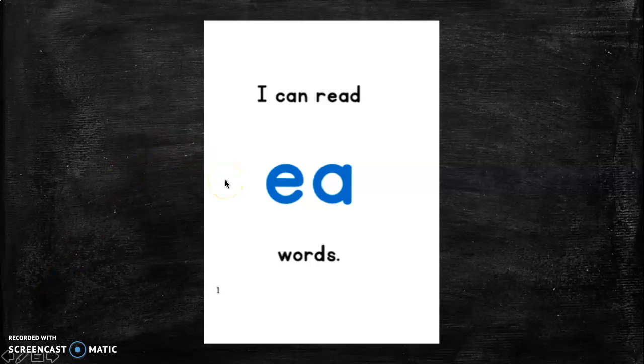In the presentation before, we took the long E. It was E and E. E and A also make the sound E. So I can read. See, in read, it has EA in them and it's E words. So let's see the EA that makes the sound E words.